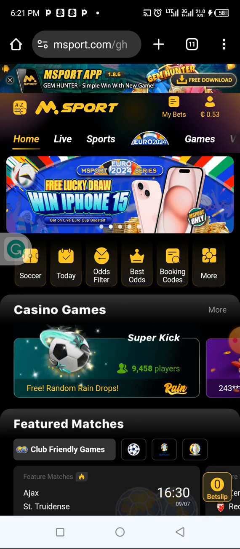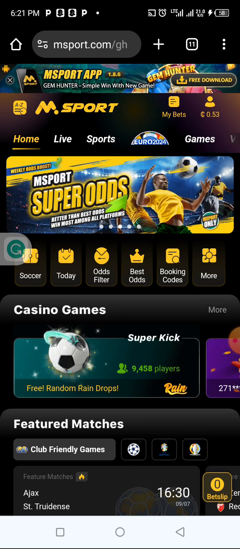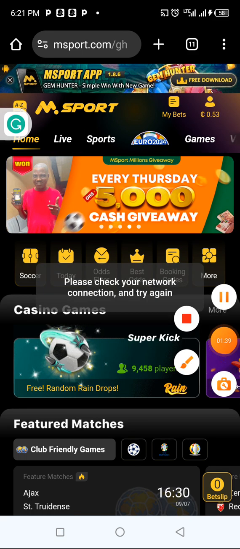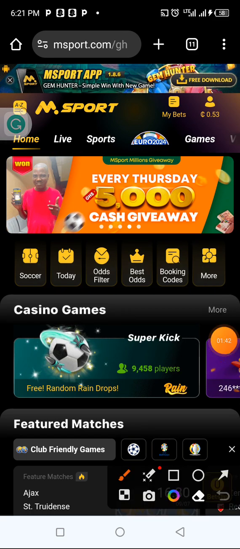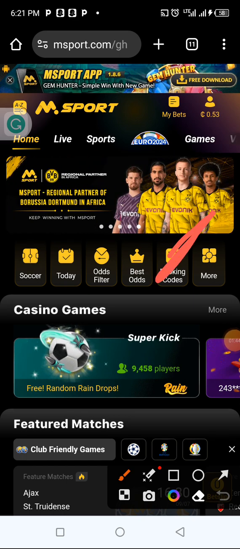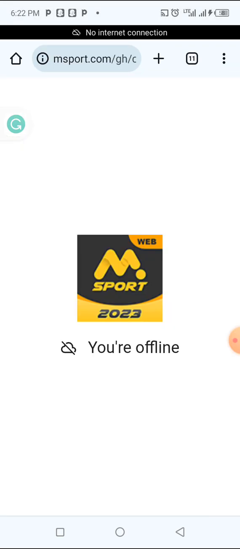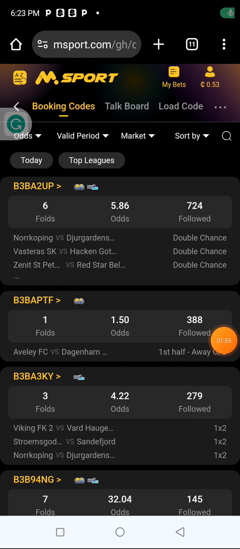So what I have to do now is to go to booking code. When you check this side, you can see that there's booking code, this one. So just click on the booking code like this. After clicking on the booking code, it will take you to a section like this.